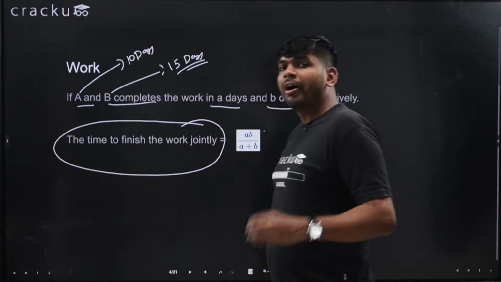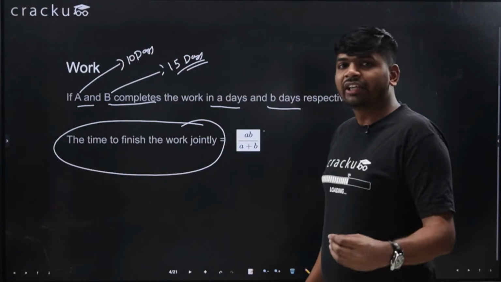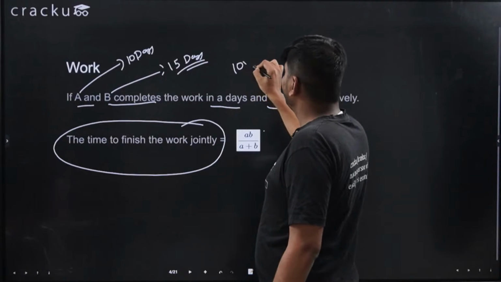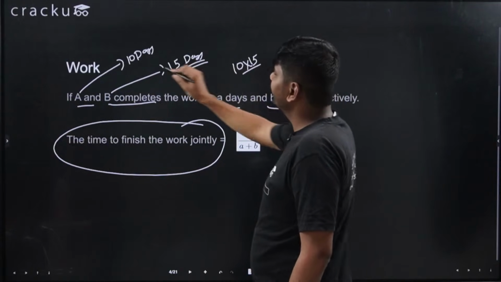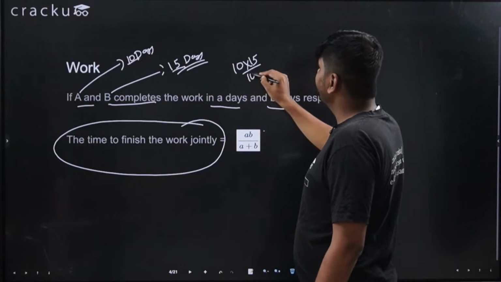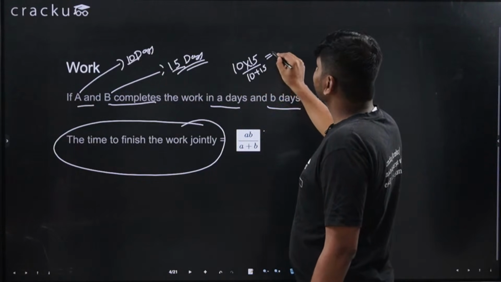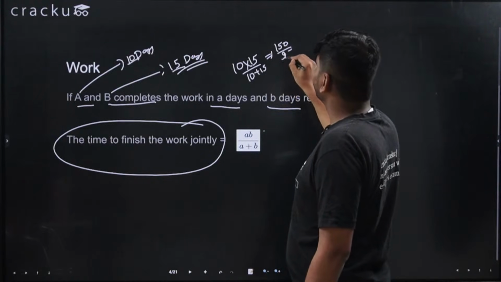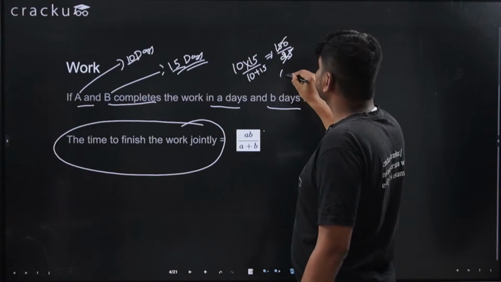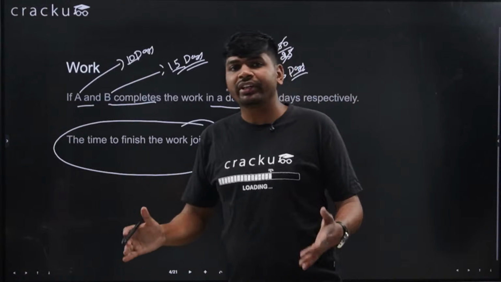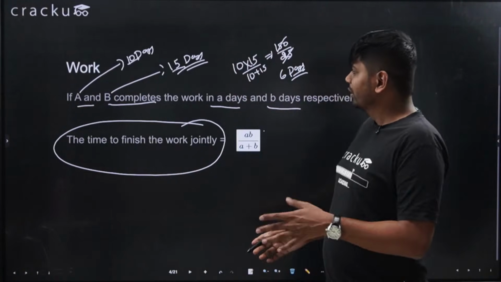If you use the formula, how much time will A and B both take to finish the entire work? It will be 10 into 15, that is A days into B days upon A plus B, which is 10 plus 15. So this is 150 upon 25, so this is 6 days. So in 6 days, A and B will be able to complete the work if they are working together. So this is the formula.